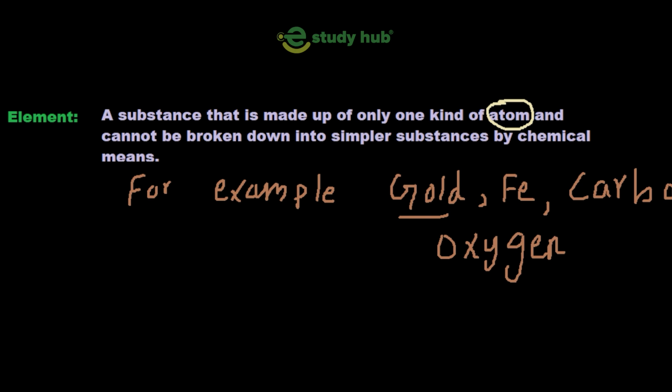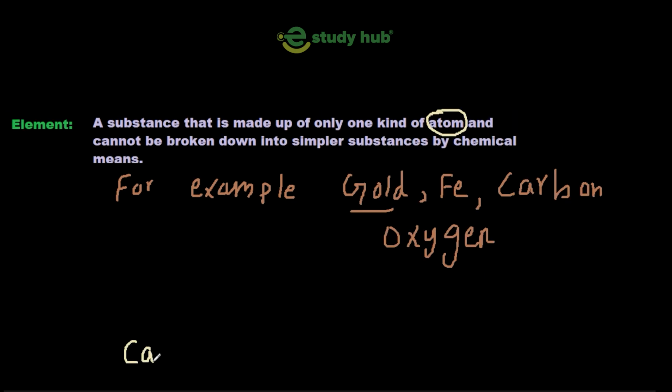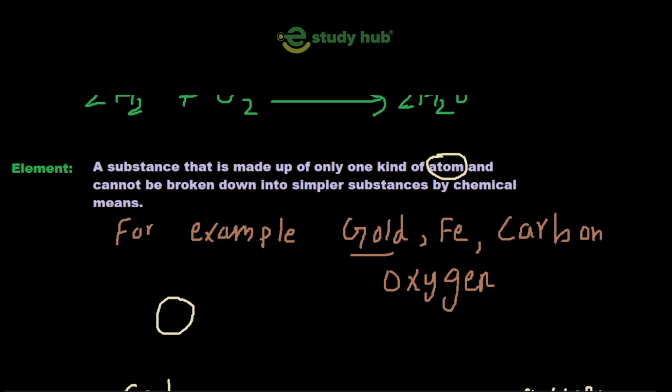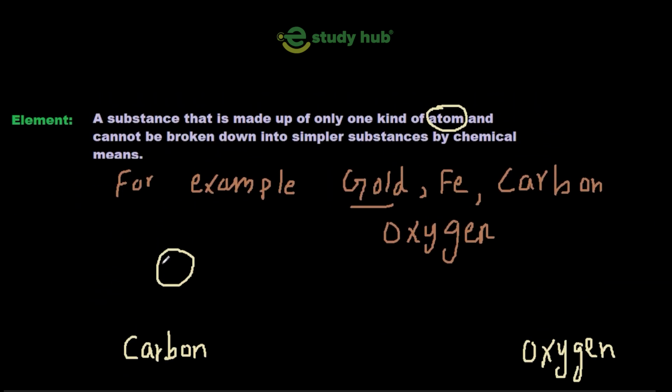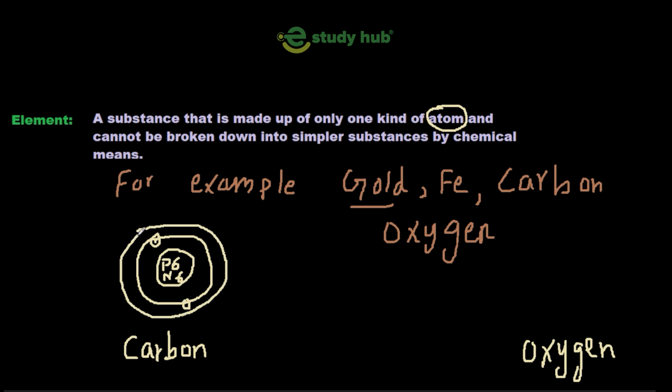One is carbon and another one is oxygen. If you look at carbon, we'll check that there are 6 protons and 6 neutrons inside carbon, and 6 electrons around, because electrons revolve in an orbit around the nucleus of an atom.